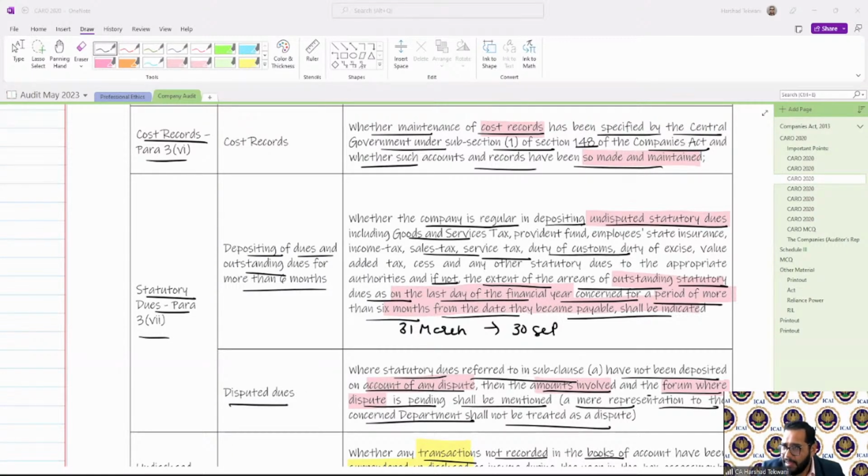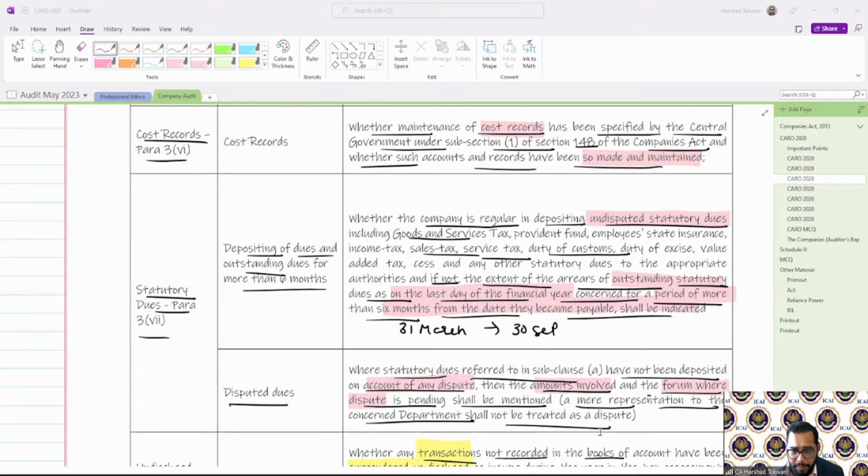In that case, if it is an undisputed statutory due, I need to report it. Another point: if it is a disputed one, then I need to provide it separately.